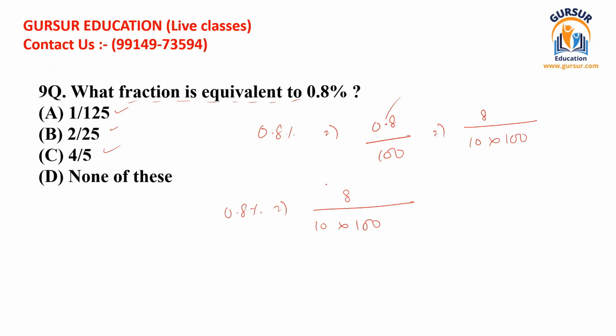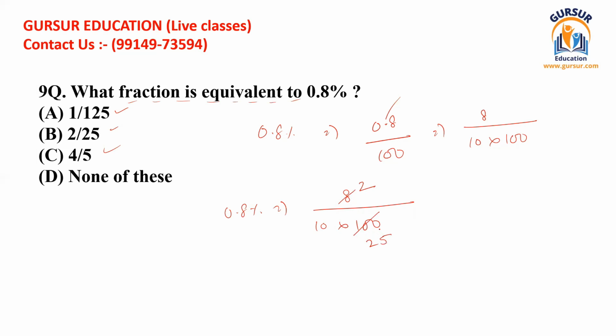So for that you have to find a table at which both the numerator and the denominator values can be easily divided. So that table is 4. We know that 4 can divide 8 as well, and 4 can divide 100 as well. If we divide 8 by 4, we get the value of 2, and if we divide 100 by 4, we get the value of 25.